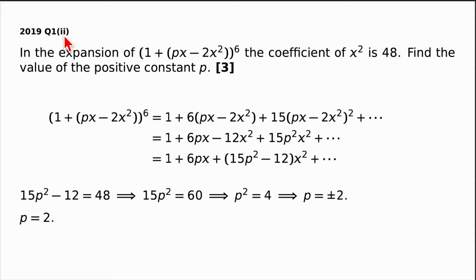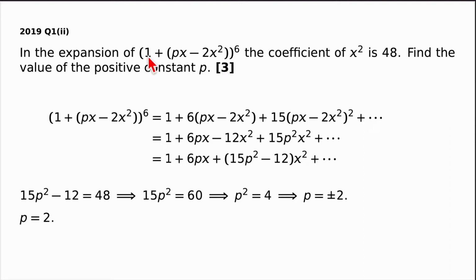And here is part II. It's a follow-on question. It says in the expansion of 1 plus and then something more complicated, all to the power of 6, the coefficient of x squared is 48. Find the value of the positive constant p. And this question is now worth 3 marks.